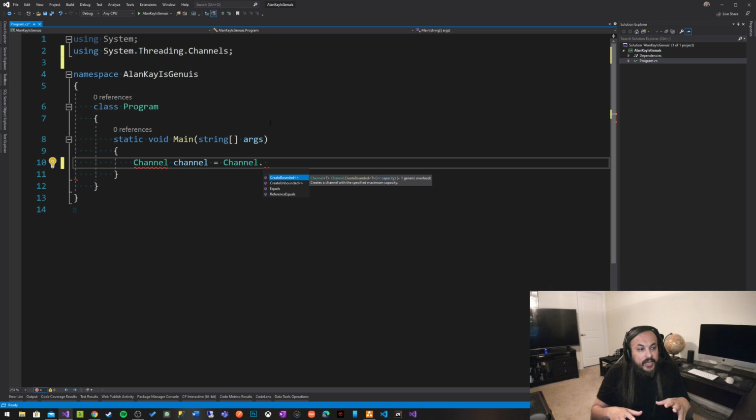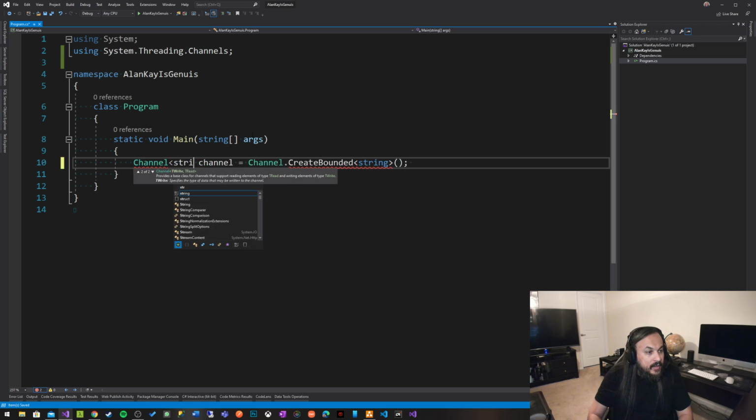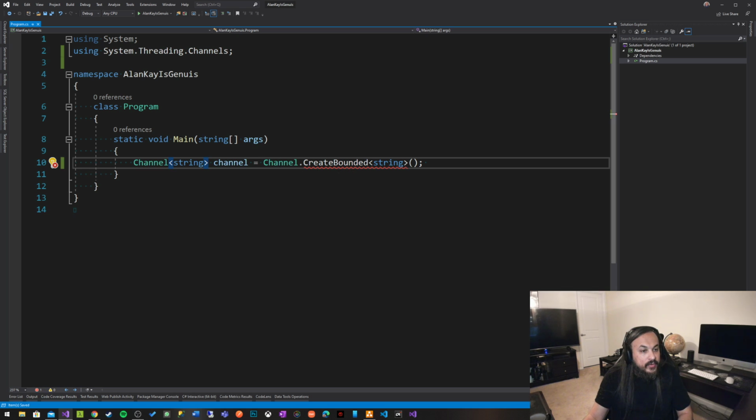And I'm going to create a channel out of this, and I'm going to dictate what kind of contract, what kind of message needs to go back and forth. So instead of knowing who's creating the contract and what method is giving me the contract, I'm going to just tell it this is the type that you're supposed to be picking up and processing, right? So I'm going to create an unbounded channel like this. And for this unbounded channel, let's say the contract here is string, which means this is a channel for strings. So what you're sending in here is basically a bunch of strings, right?